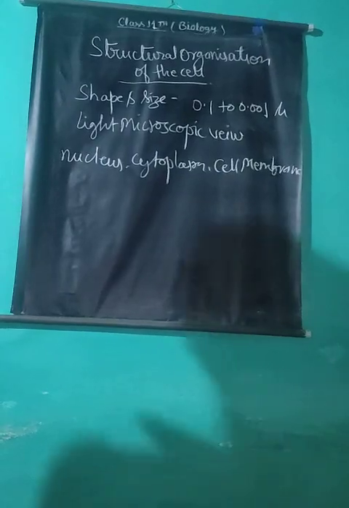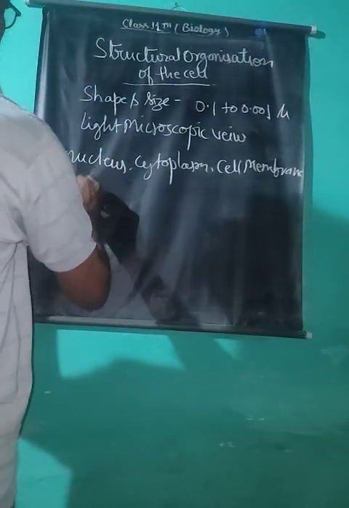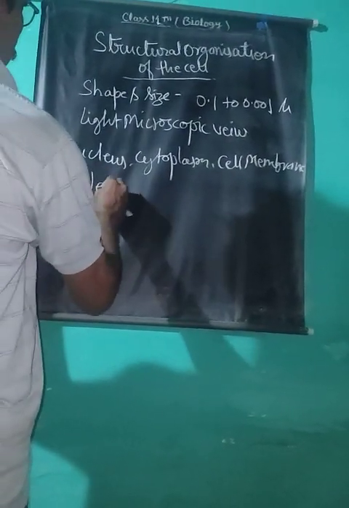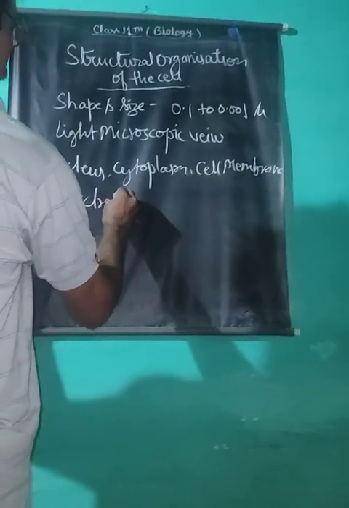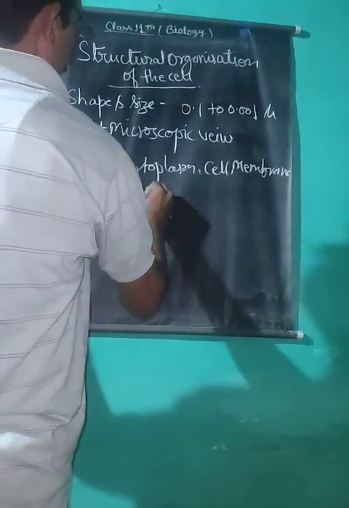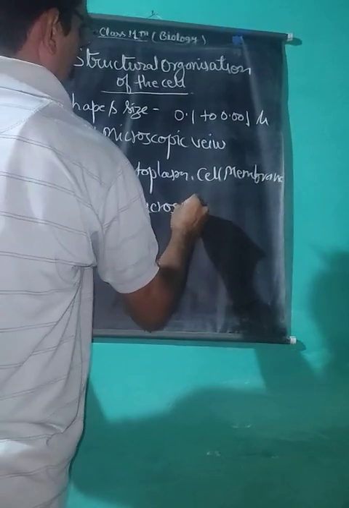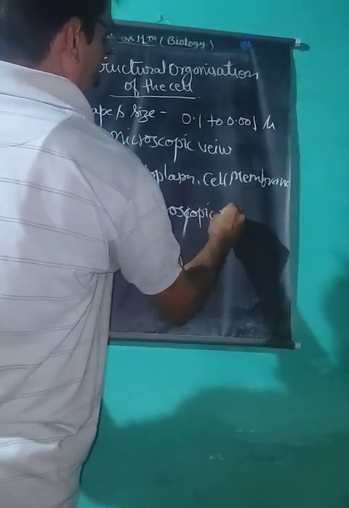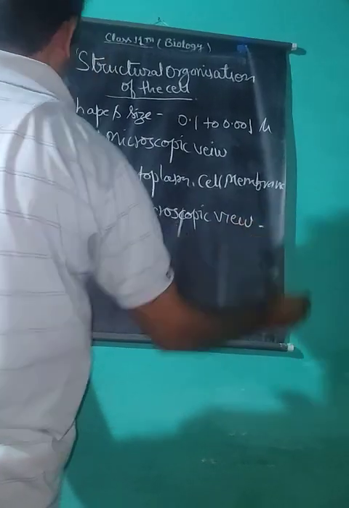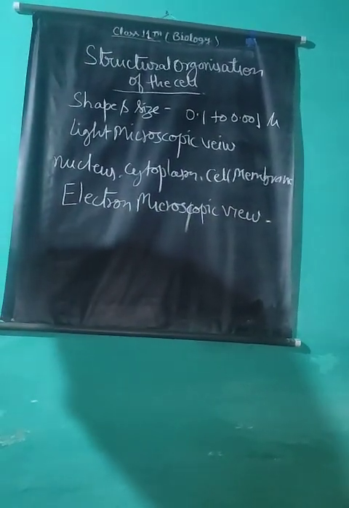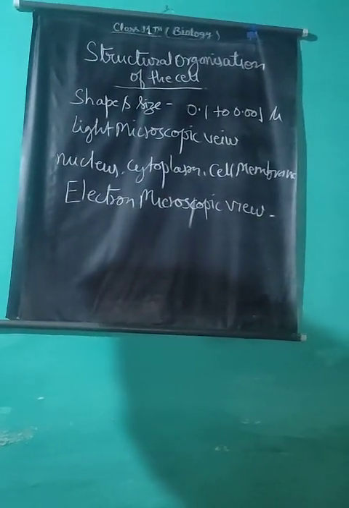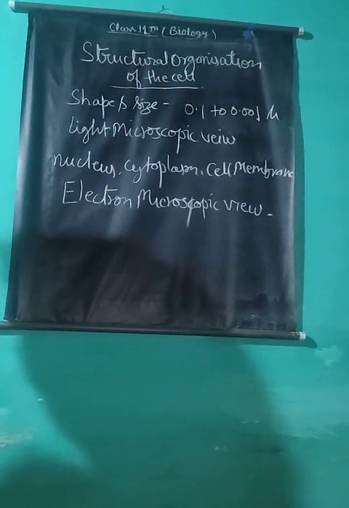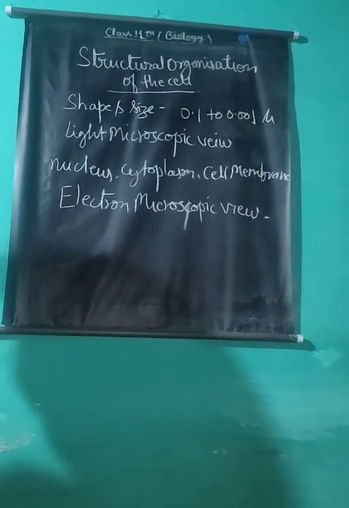For their observation, an electron microscope is required. Electron microscopic view of the cell. The electron microscope was discovered by Knoll and Ruska in 1932.